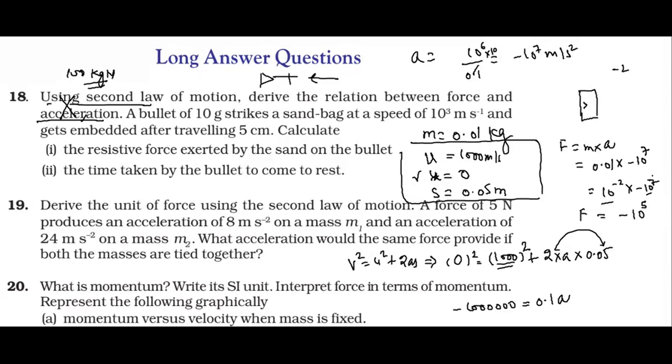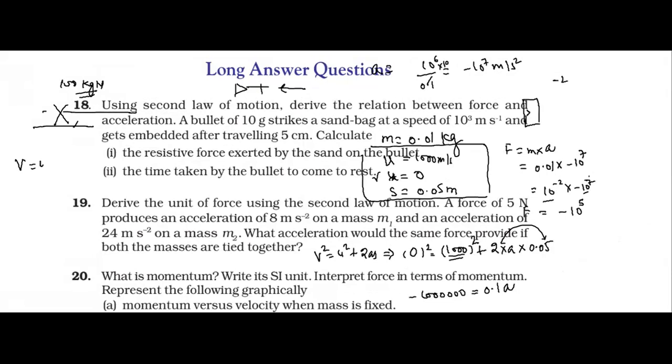Now, the time taken for the bullet to come to rest. You have the acceleration, and you can simply calculate the time by using the formula V equals U plus AT. So T equals V minus U upon A. The final velocity becomes 0, minus the initial velocity, which is 10 to the power 3, upon the acceleration, which is minus 10 to the power 7. The minus and minus signs cancel out. So the time will be 10 to the power minus 4 seconds. So in 10 to the power minus 4 seconds, the bullet will stop.